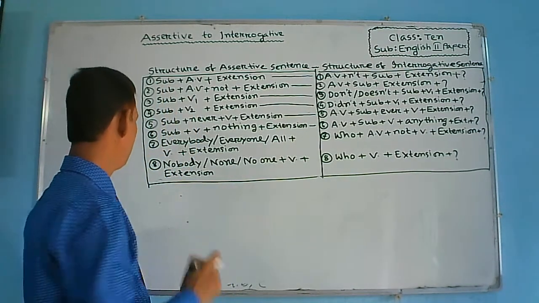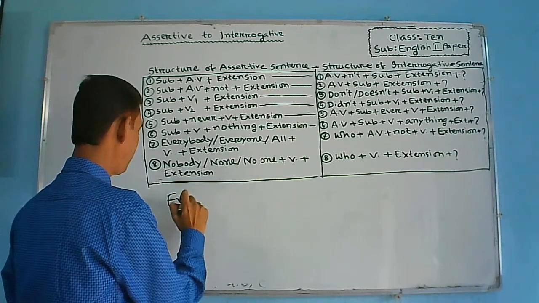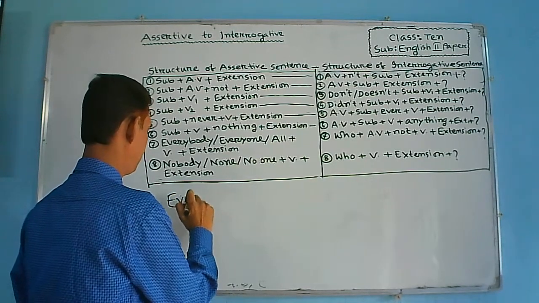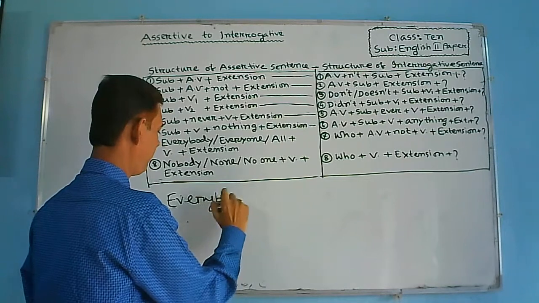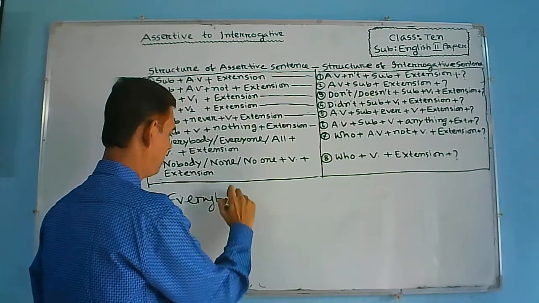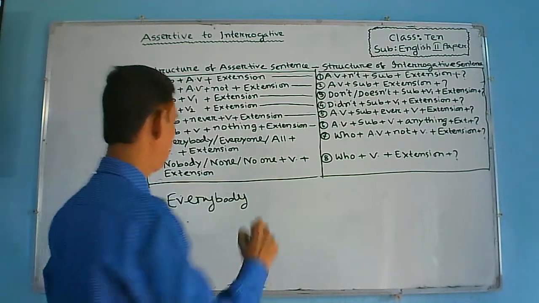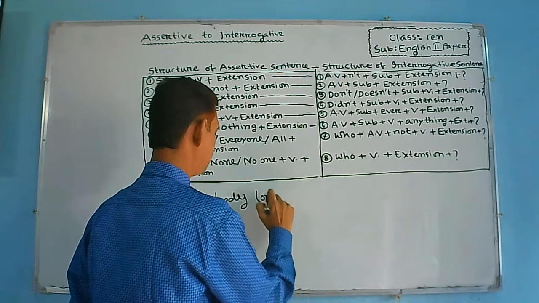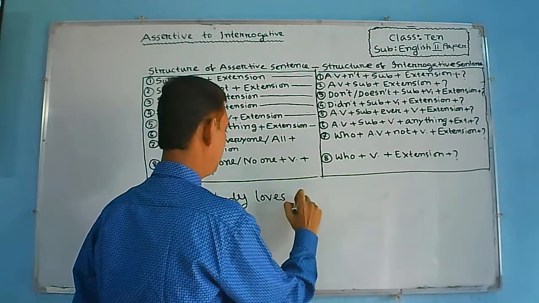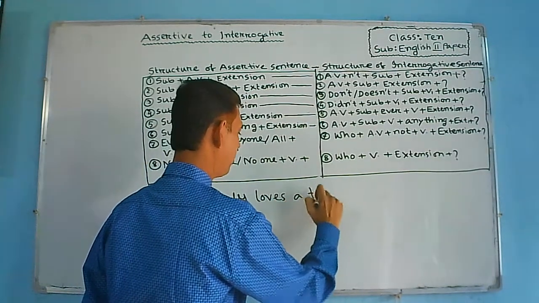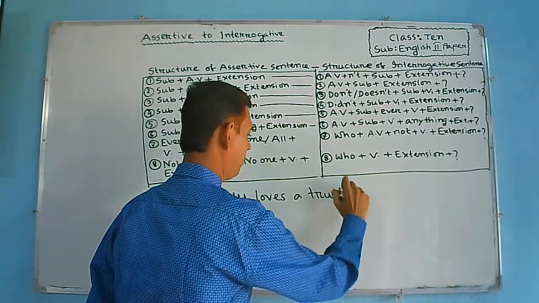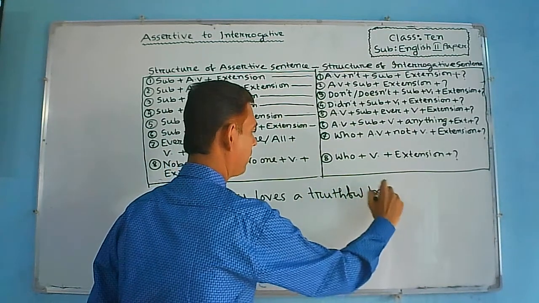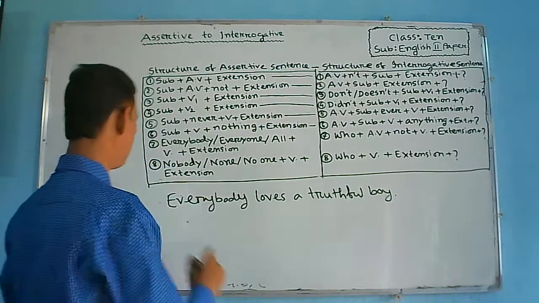Another example, everybody loves a truthful boy. Truthful boy. Everybody loves a truthful boy.